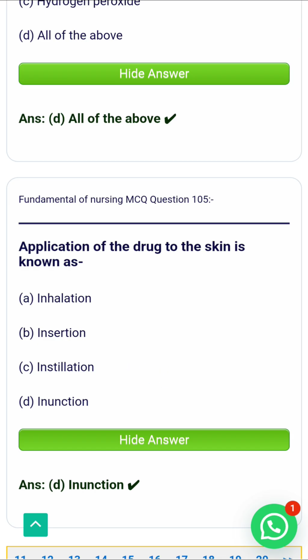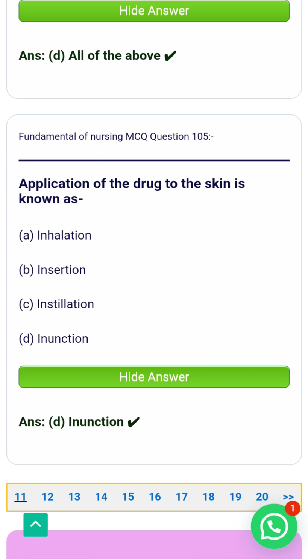Inhalation involves breathing in a drug through the nose and mouth. Insertion is the placement of the drug into the body cavity. Instillation involves placing a liquid drug into a body cavity such as the eyes, nose and ear. That's why D is the correct answer. Application of drug to the skin is known as inunction.